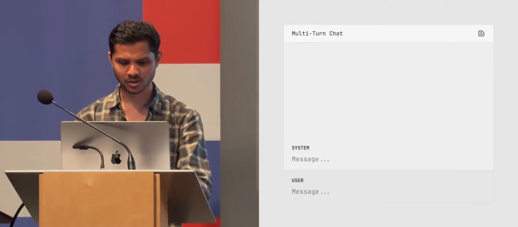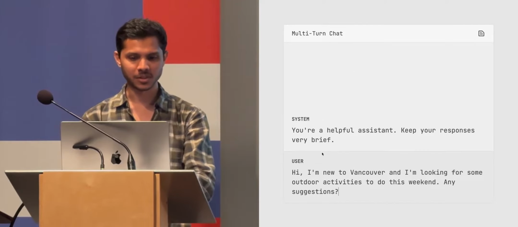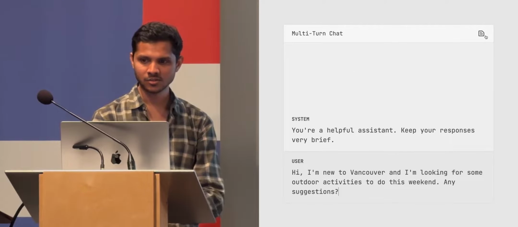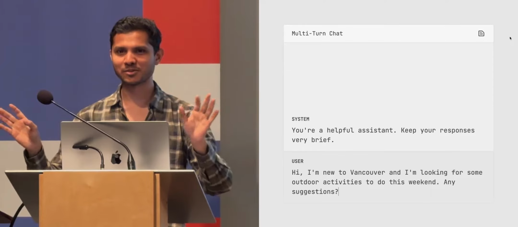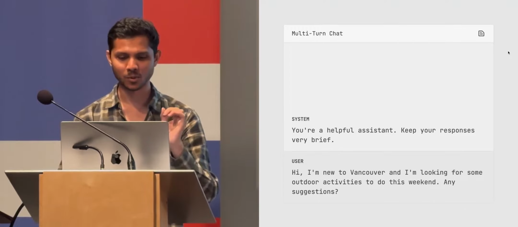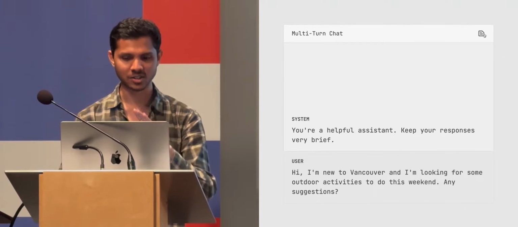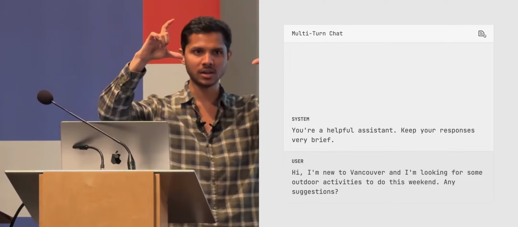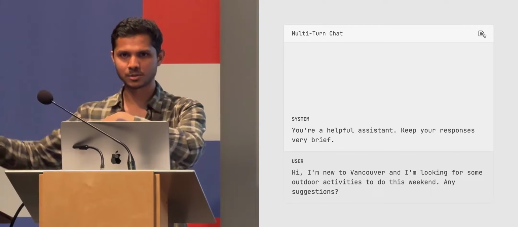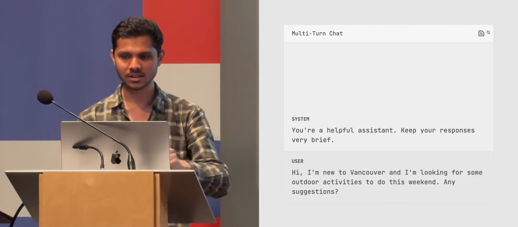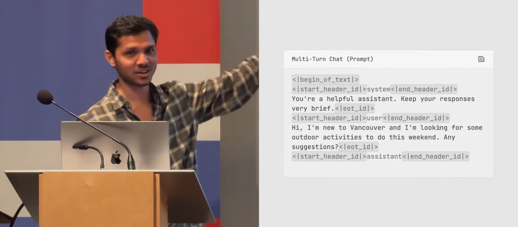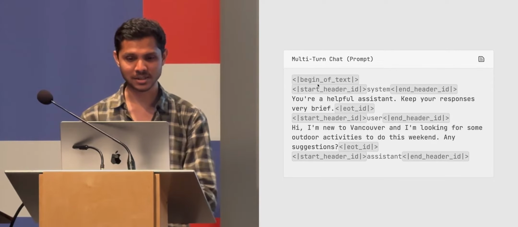Just one quick thing I wanted to cover here as well, for those who care. This may be a bit confusing, but the way these models work is still just one long string being sent, and then an answer comes back. And the string that I send it is this complicated looking thing.